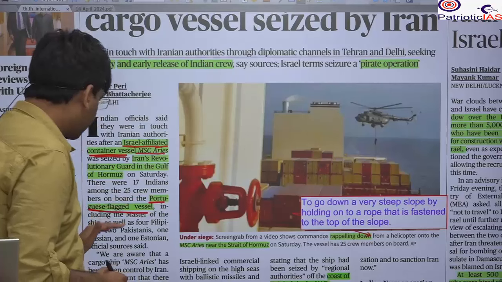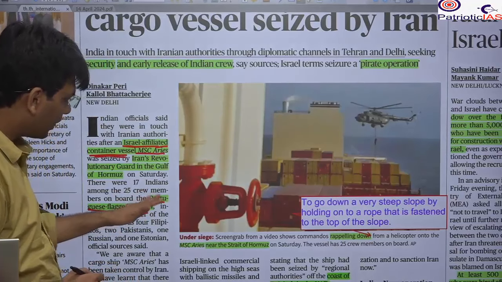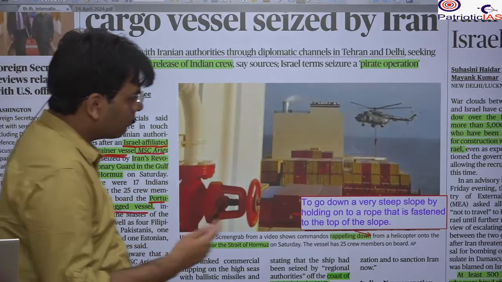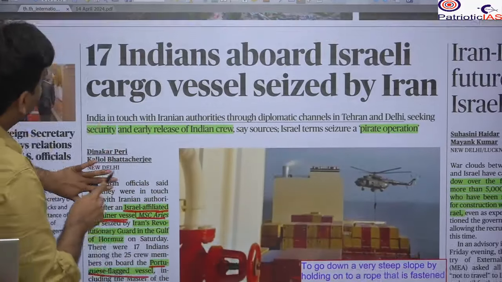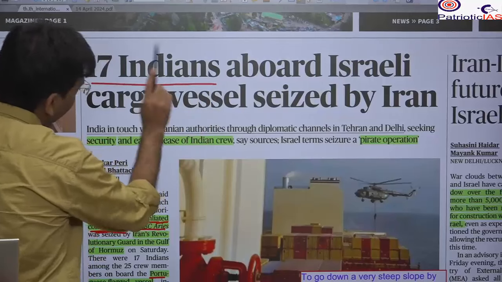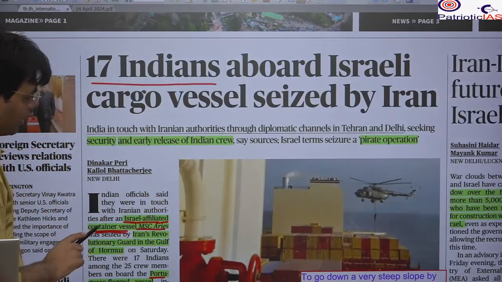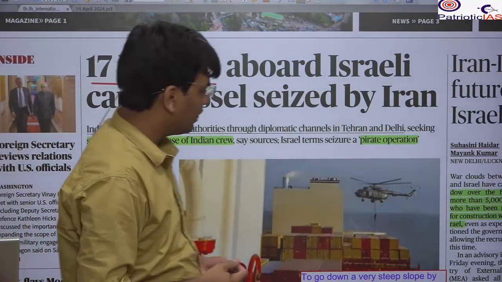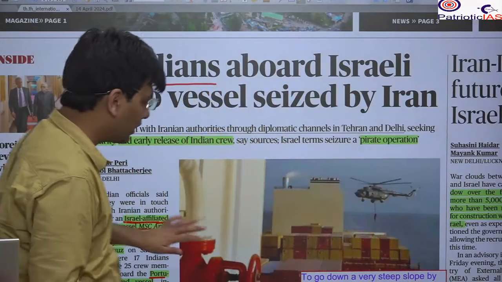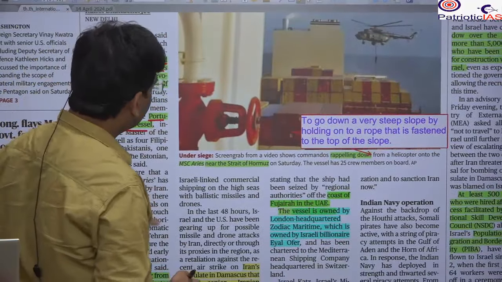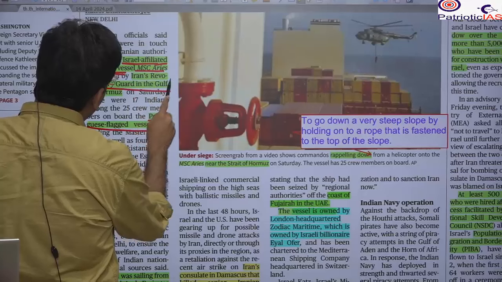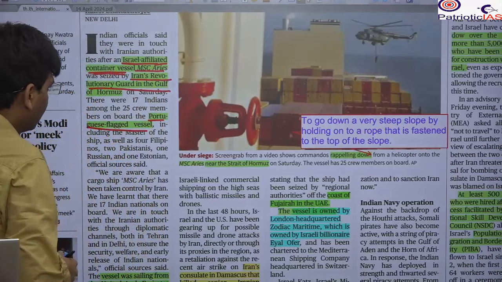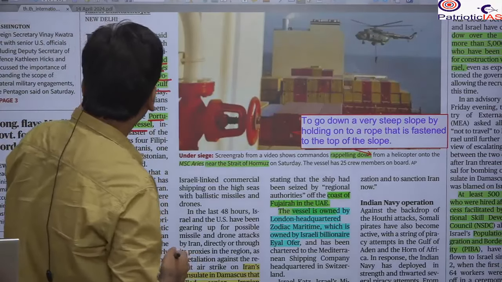It was Portuguese flagged, and it was coming from the UAE to India, and that's why there were about 17 Indians, mostly Indians, on board. The Indian government has said they are already aware of all the cases. They are talking with the Iranian authority, and this is the Iranian Revolutionary Guard, in the Gulf of Hormuz.